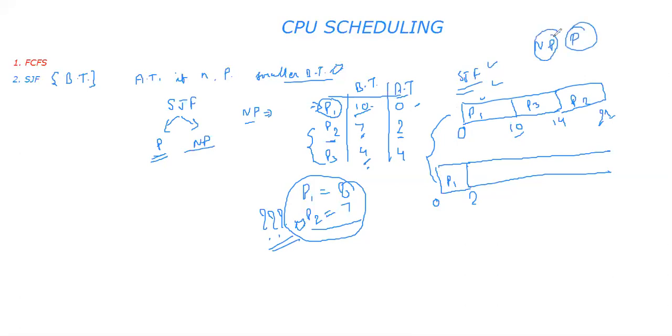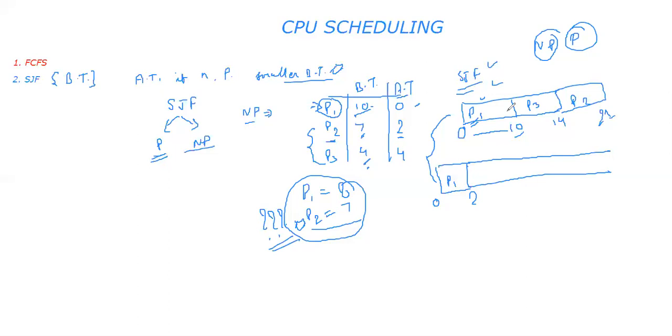Now, what is preemption and what is non-preemption? Non-preemption says that once you have picked any process, you cannot leave that process in the middle and you need to complete it first. After completion, you can choose any process as per the algorithm. But whatever algorithm you are considering, if you have picked any process, you need to complete that process. Preemption says that it's not necessary that you need to solve that process first.